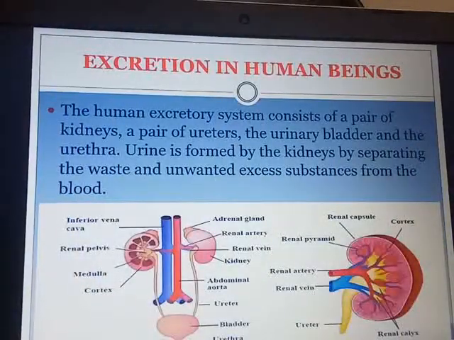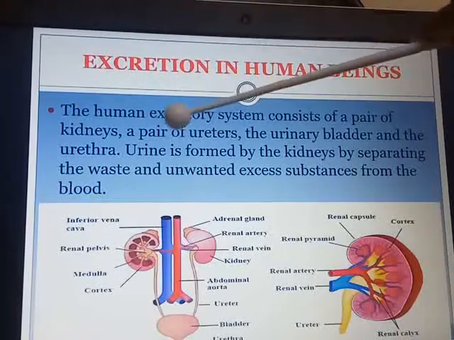Now, very important, excretion in human beings. Human beings have a well-defined excretory system which consists of a pair of kidneys. Even if one of the kidneys does not perform well, a human being can survive for many years on one kidney also. But the normal human excretory system consists of a pair of kidneys, a pair of ureters.